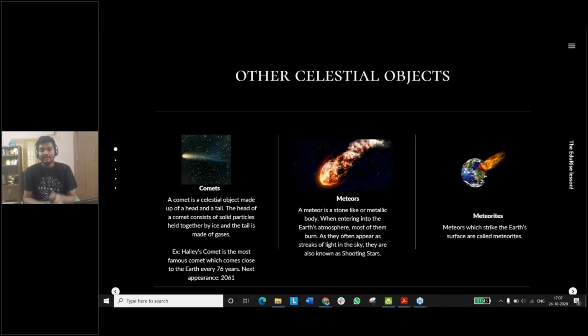When they strike the Earth's surface and make some changes to its appearance, they are called meteoroids. So meteors are always available in space, but when they actually strike the Earth's surface, they are called meteoroids, right? So these are the differences between meteors and meteoroids, and these are some of the celestial objects that we are seeing in this lesson.